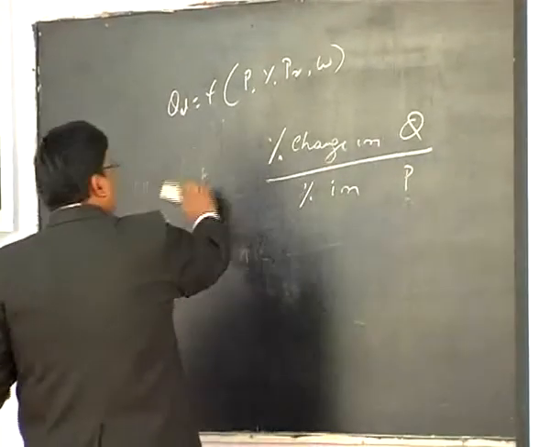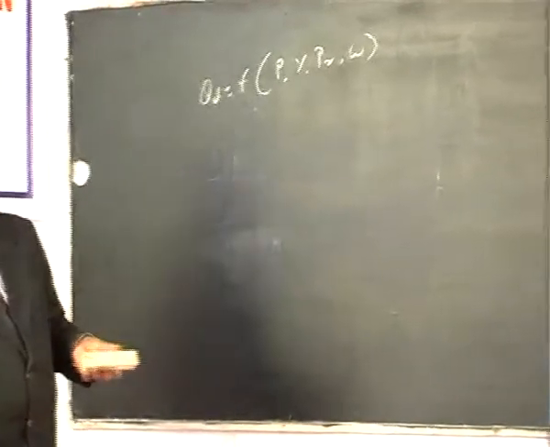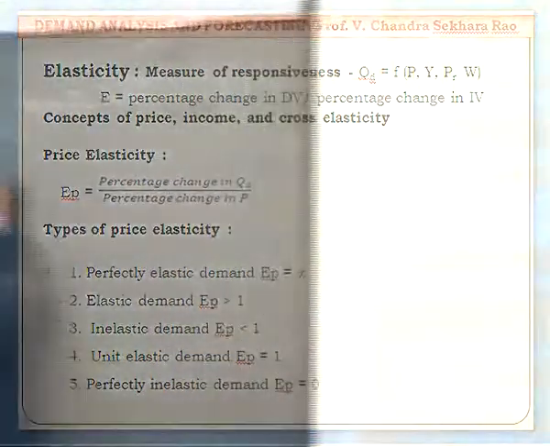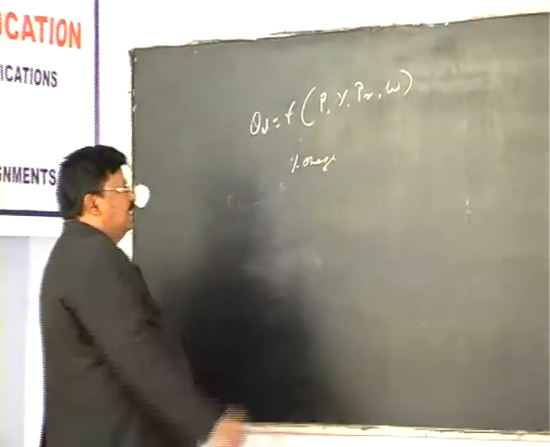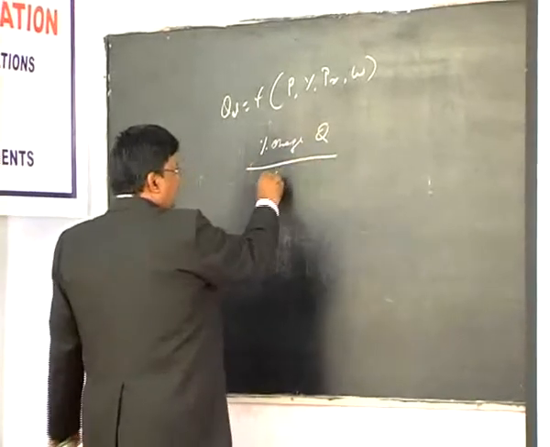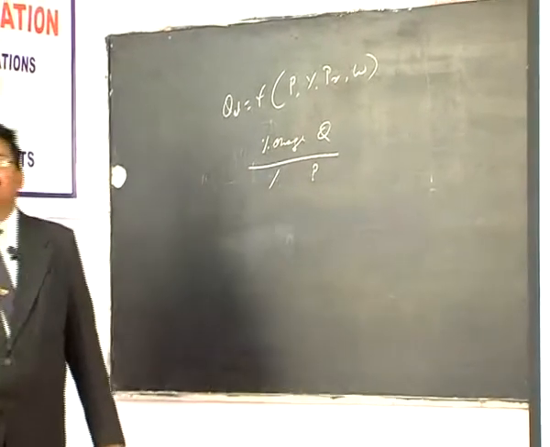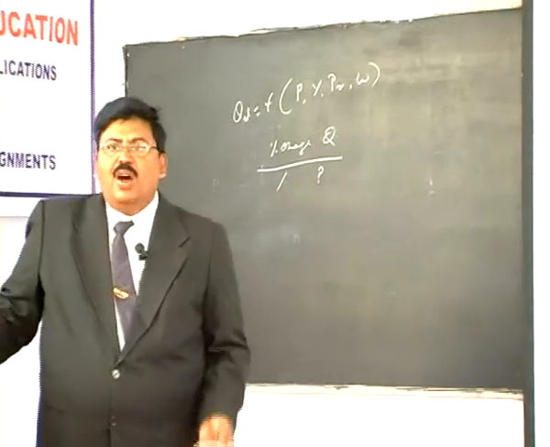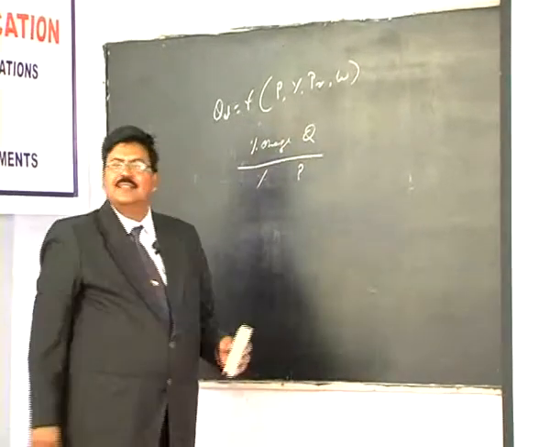Now let us clear some small doubts you may have. In our formula we have taken percentage changes in either numerator or denominator, percentage change in quantity and percentage change in price, for example. Why do we need to take percentage changes and why not absolute changes? What happens if you take change in quantity and change in price?